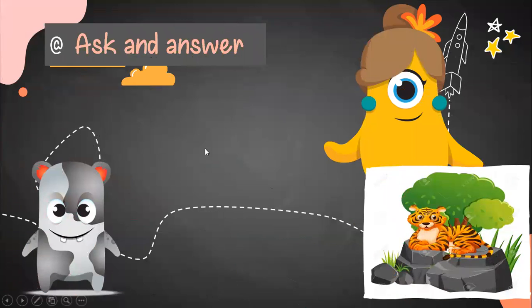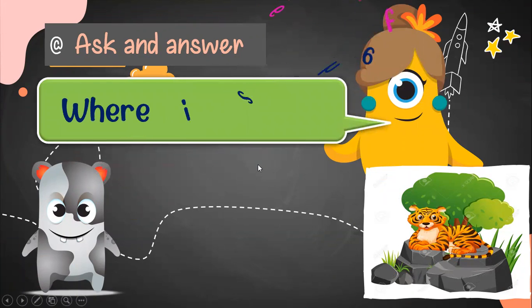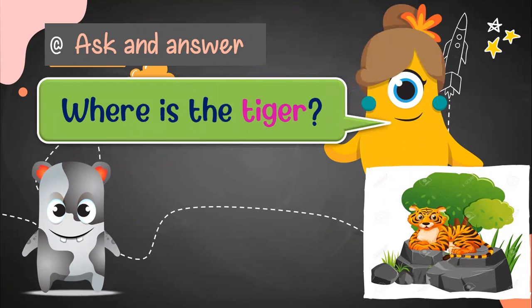In this case, one more time, we ask and answer. But now look here in the picture. The animal is a tiger. Where is the tiger? Well, let's see. The tiger is here.